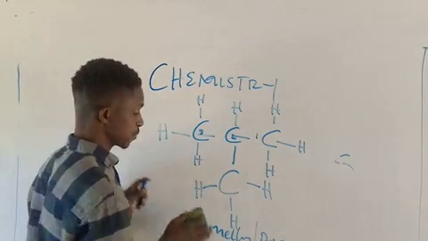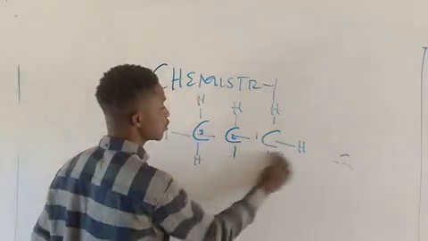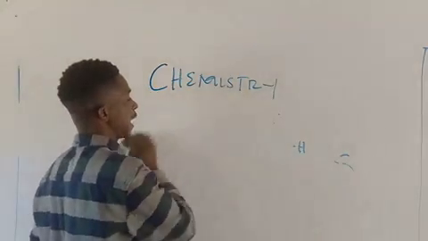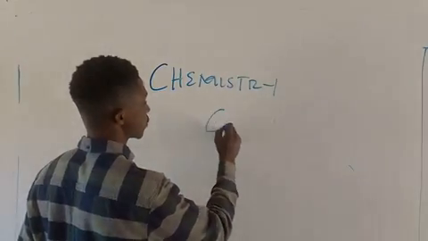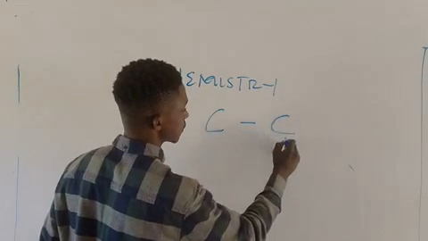Can you see this? This is what we call catenation. Still 4 carbons, but we have different names. I can have something like this also.